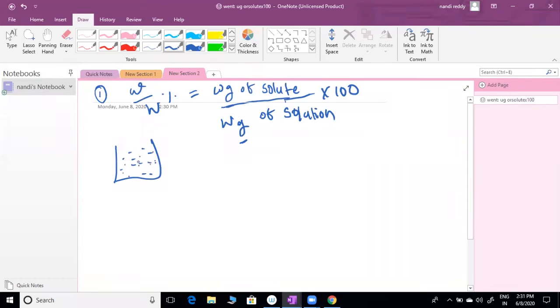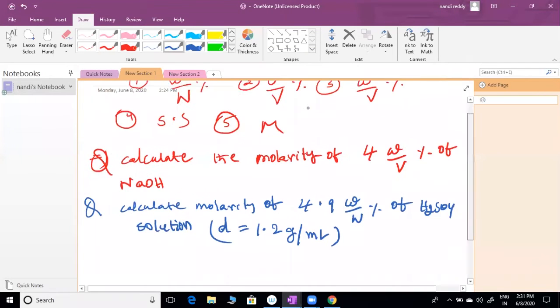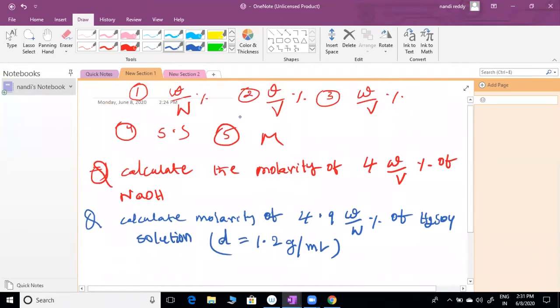This is a solution. We can take NaCl solution, sugar water, anything. Who are absent, especially please concentrate. Suppose this is a sugar solution. In this solution, how much sugar is present? I have to calculate that, and that is what we call concentration methods. Whether it is present in less amount or more, I calculate it, using different methods. Those are the methods I gave first. Understood? W by W percent, W by V percent, all these are methods to calculate concentration. Clear? If I understand one method, the remaining methods are similar, but we have to remember the formula.